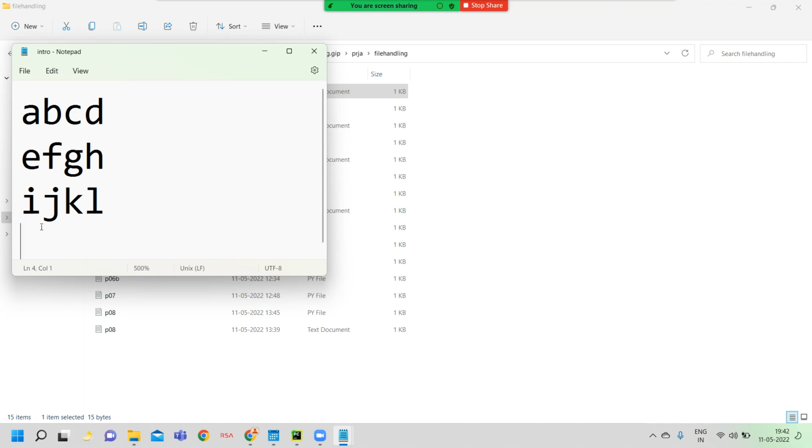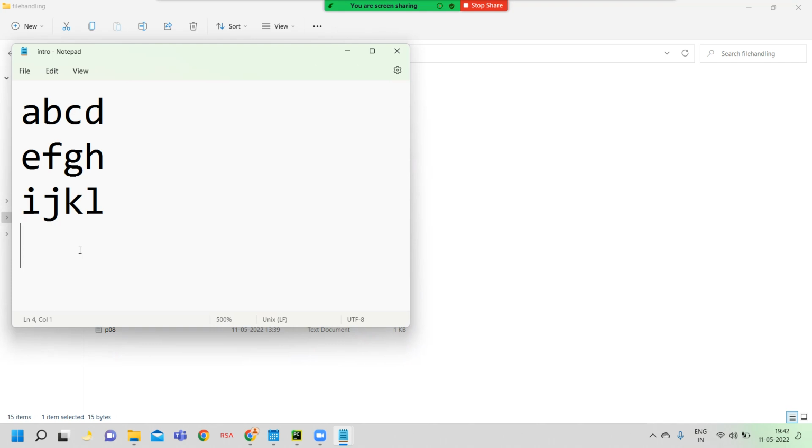Now this is the end of file. Please carefully watch. When the cursor blinks at the end of the characters, that is called end of file. The file cursor pointer location is now end of file, because the cursor blinks at the end of the file content. When the cursor blinks at the start, that file cursor pointer location is called beginning of file.